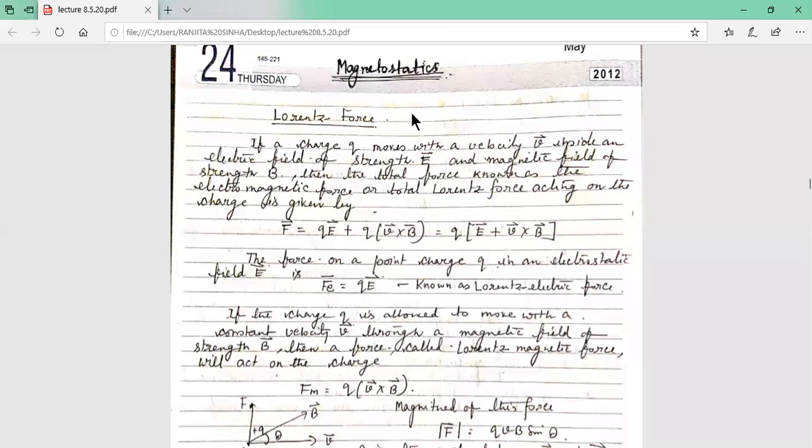Now magnetostatics. Lorentz force. What is Lorentz force? If a charge q moves with a velocity v inside an electric field of strength E and magnetic field of strength B, then the total force, known as the electromagnetic force or the total Lorentz force acting on the charged particle, is given by F equals qE plus qv cross B.